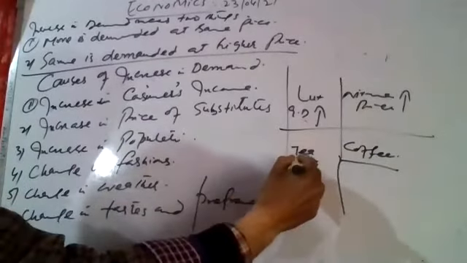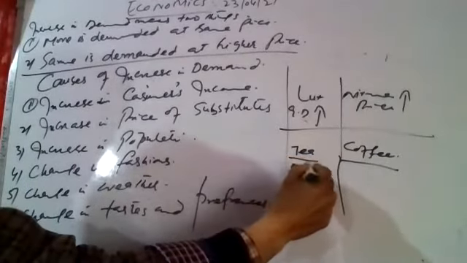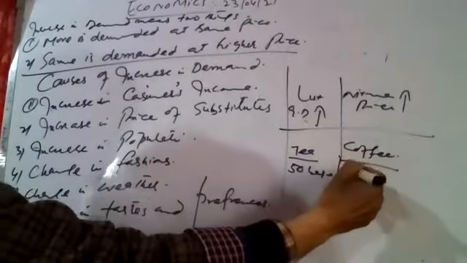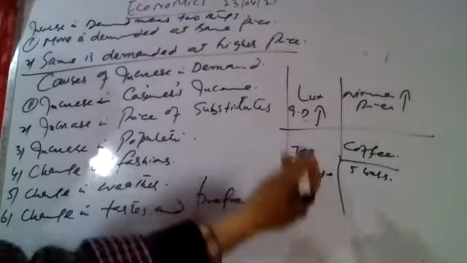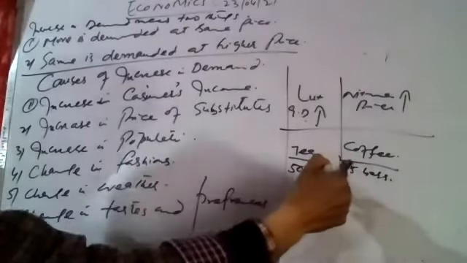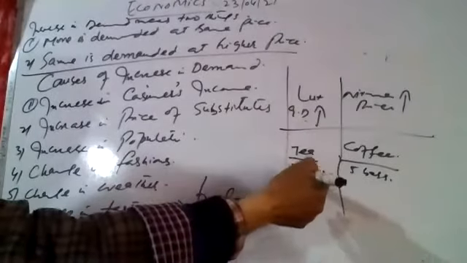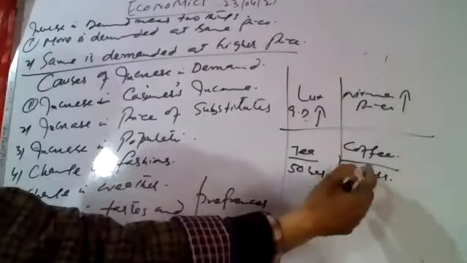For example, demand for tea was 50 bags per day and the demand for coffee was 5 bags per day. अगर लोगों का taste change हो गया towards coffee, if they change their taste from tea to coffee,